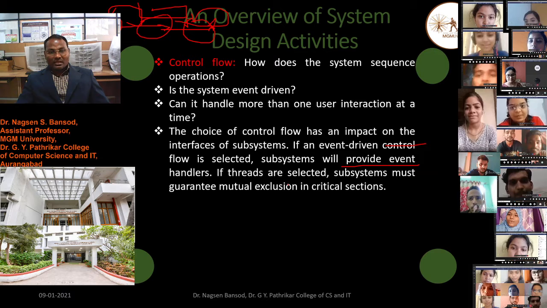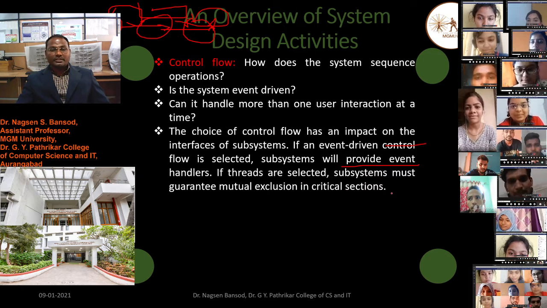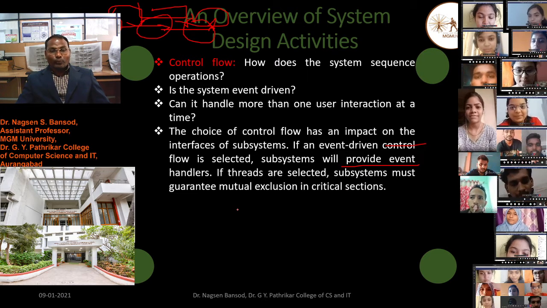If threads are selected, the subsystem must guarantee mutual exclusion in critical sections.